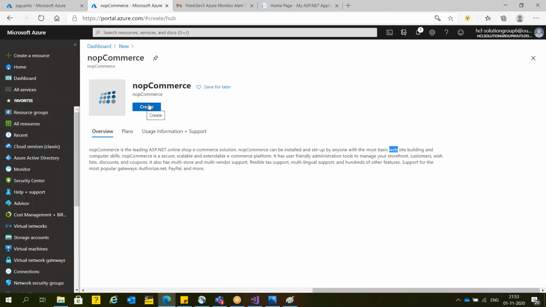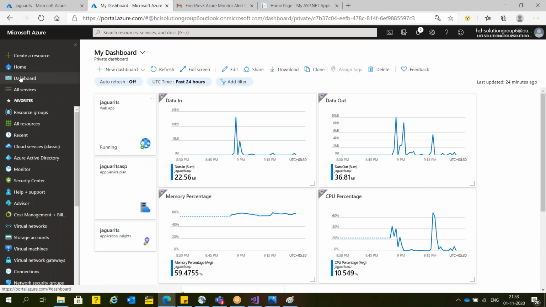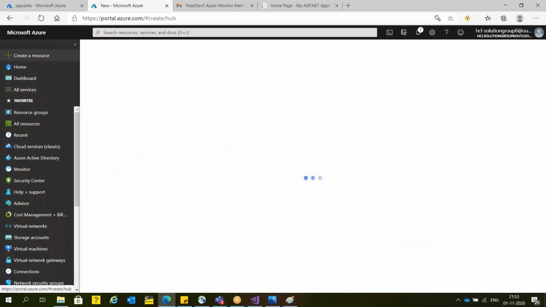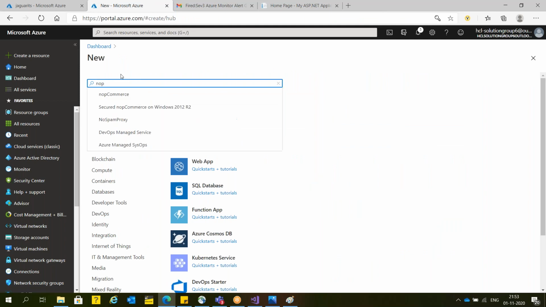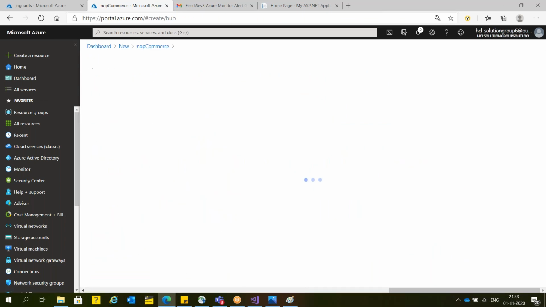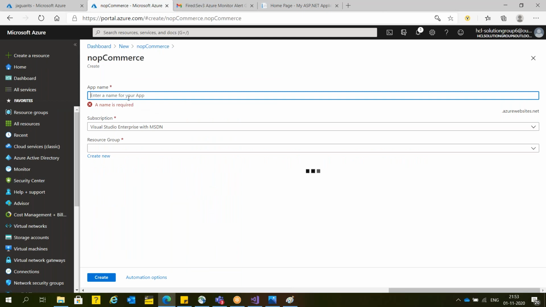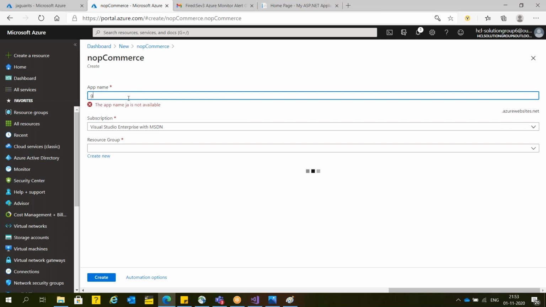So how to open it: just close everything guys, just go and click on the dashboard. Now again click on create a resource, and here you can search nopCommerce. Now click on the create button. What you can do, you can pass a name for your website or e-commerce application. Name is, suppose, commerce or e-com.